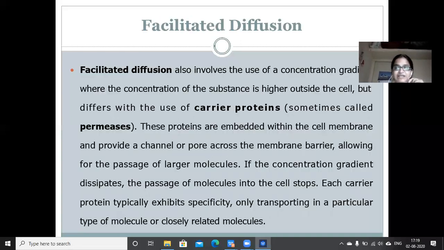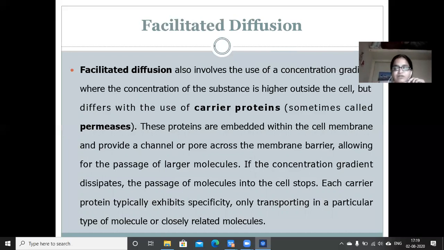The next method is facilitated diffusion. The word facilitate means helping, so something is helping the process of diffusion. Diffusion is the movement of molecules from high concentration to low concentration.